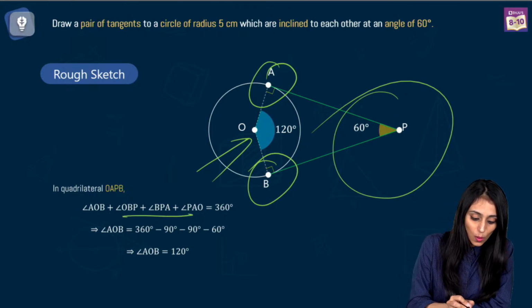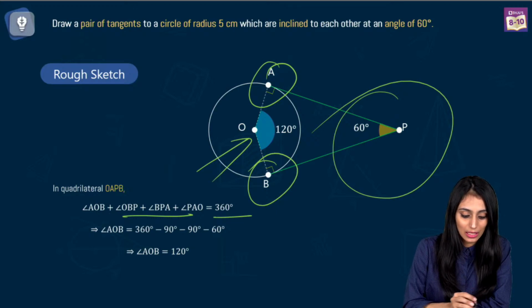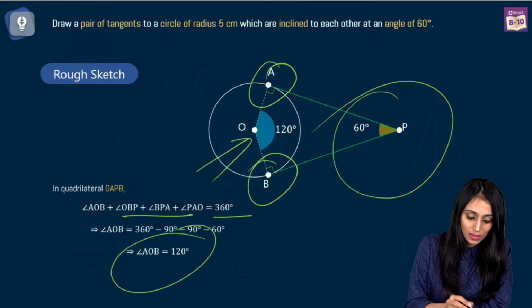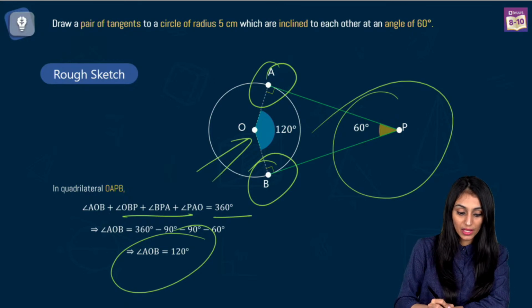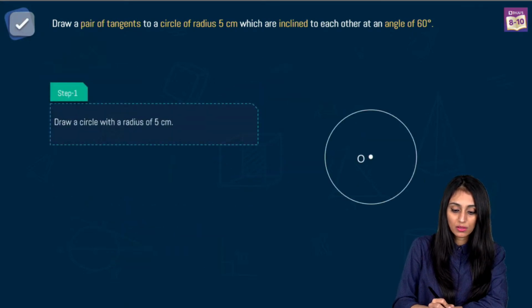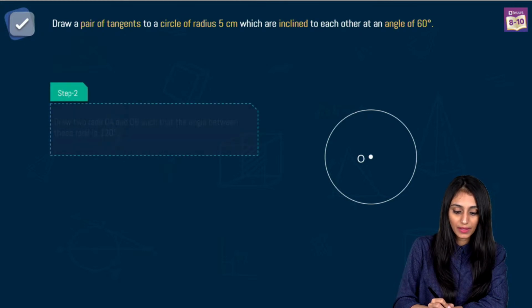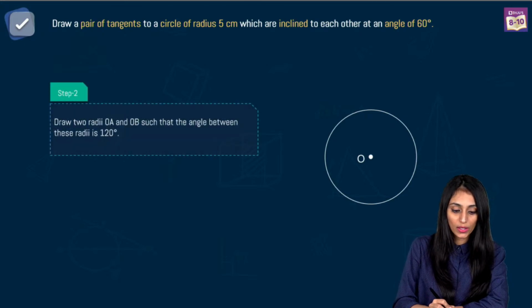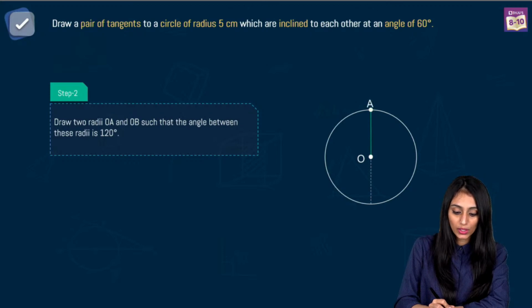Right? So we'll add all of them up. That's going to be 360 degree, and put all the values. You get the value of the middle angle. So once you have this value, now you can draw the actual figure. First we draw a circle with radius 5 centimeters and then we draw 2 radii, OA and OB, such that they are making an angle of 120 degrees. You have to use a compass for this, right? You all know how to draw an angle of 120 degree.